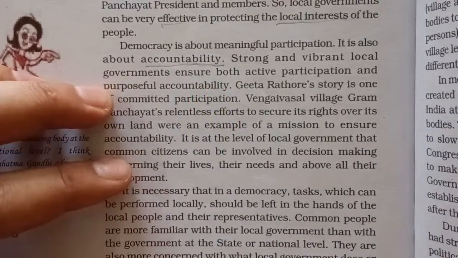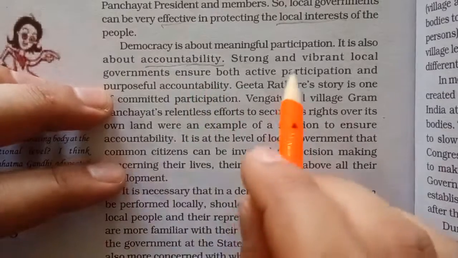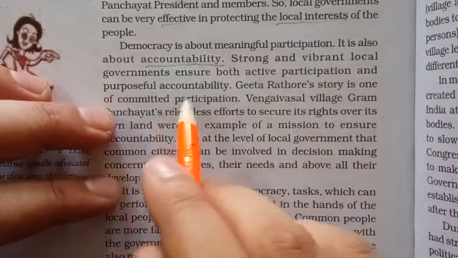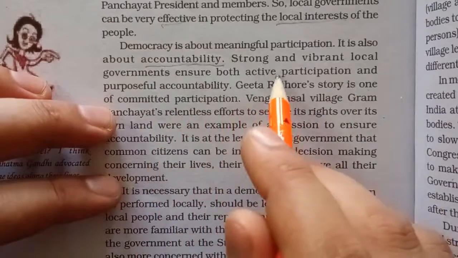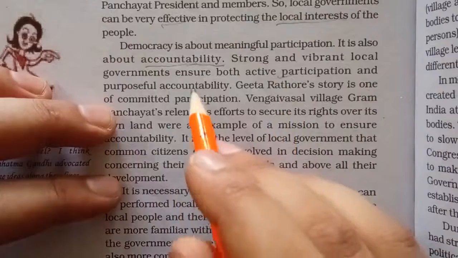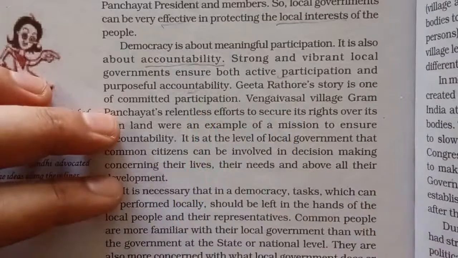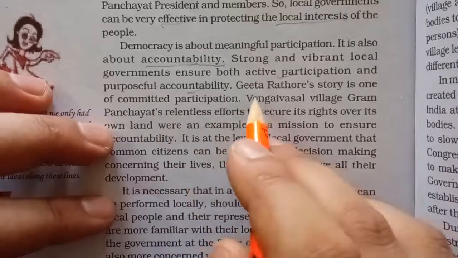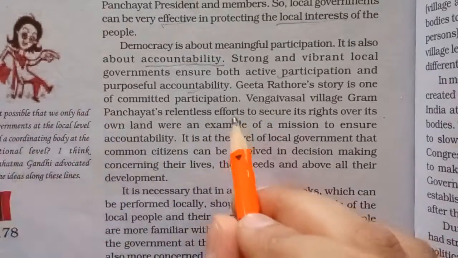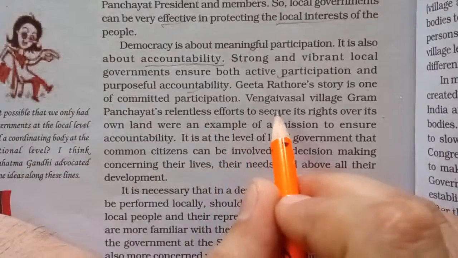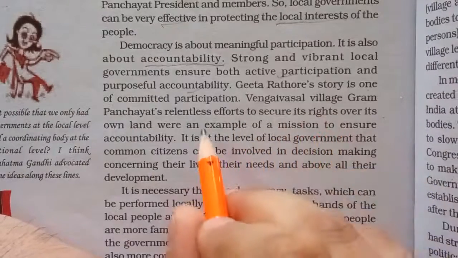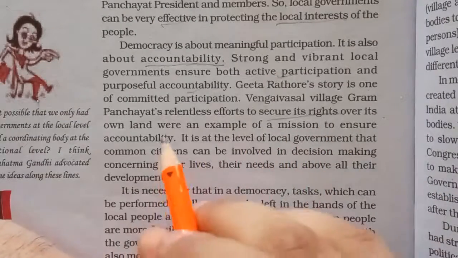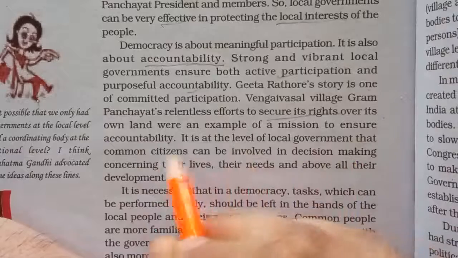A strong and vibrant local government ensures both active participation and purposeful accountability. Here we see they are actively participating in local affairs, and they are also easily accountable. Geeta Rathore's story is one of committed participation. We could see that she made a significant change in her area relating to development. And the Vinjani Varsala village Gram Panchayat's recent efforts to secure its rights over its own land are an example of ensuring accountability.